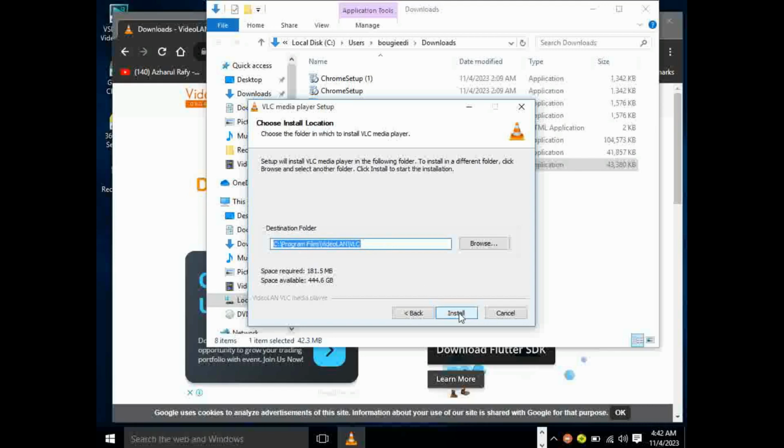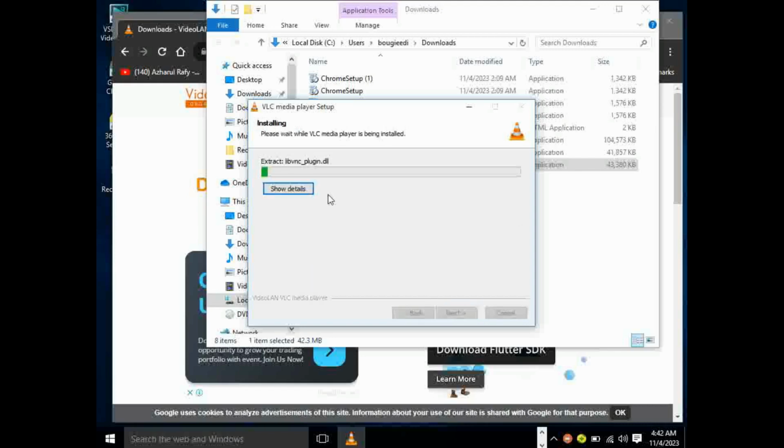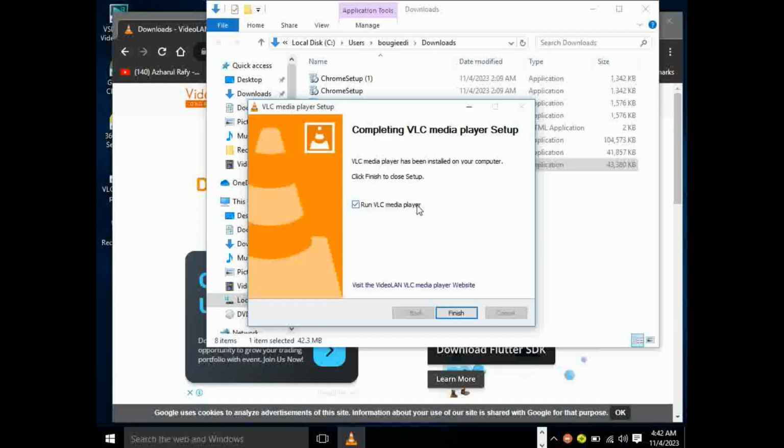So I'll click install, and it's installing for me. Once it reaches the end, the installation will be completed. Now the installation has been completed. Make sure this box is checked that says run VLC Media Player. Check the box and click on finish.